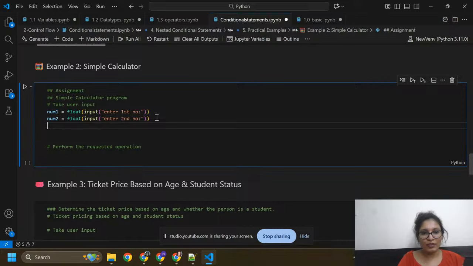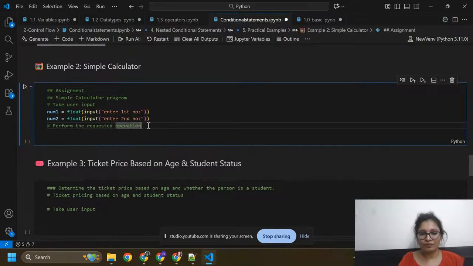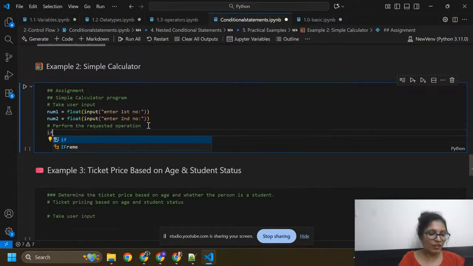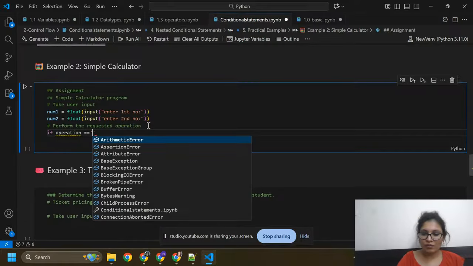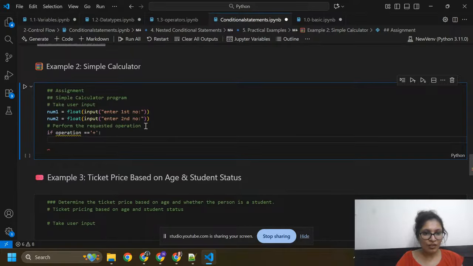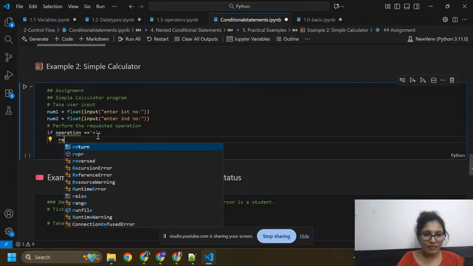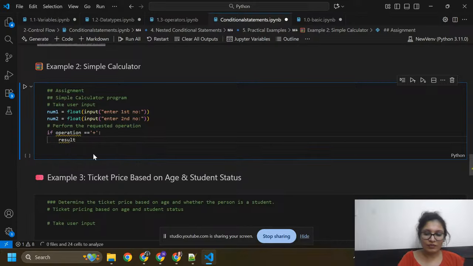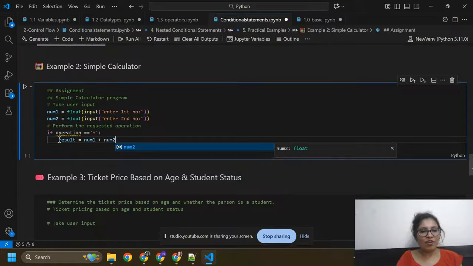And here I am going to use operations, to perform the operations. Oh, here I also missed one line.